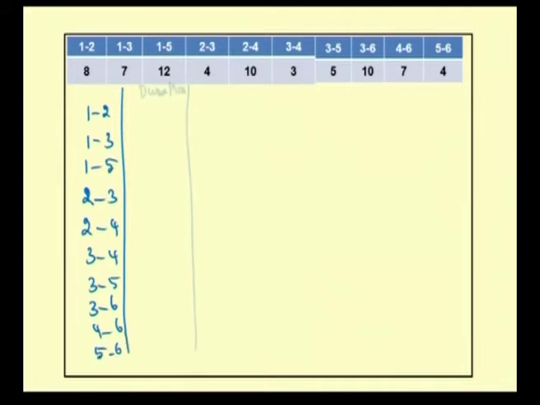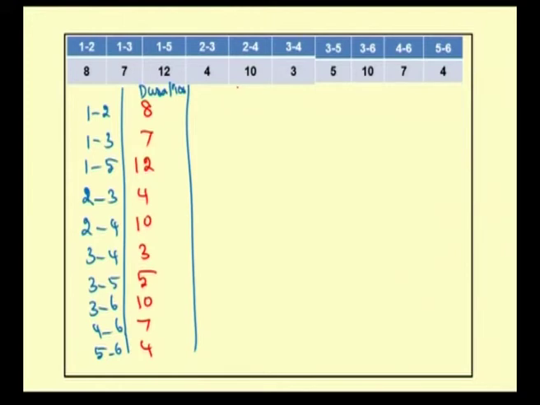These are the activities we have, and the duration for each activity is given. For the activity 1 2, duration is 8, 1 3 is 7, 1 5 is 12. For 2 3, it is 4, 2 4 is 10, 3 4 is 3. For activity 3 5, it is 5. For activity 3 6, it is 10, 4 6 is 7, 5 6 is 4.